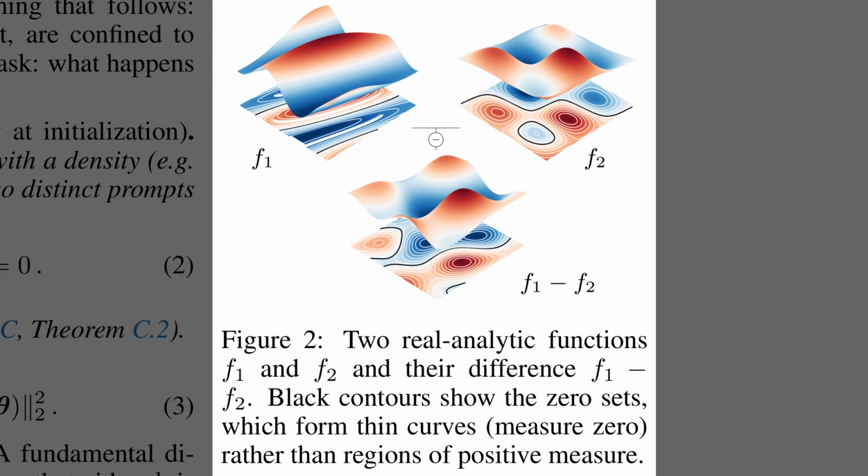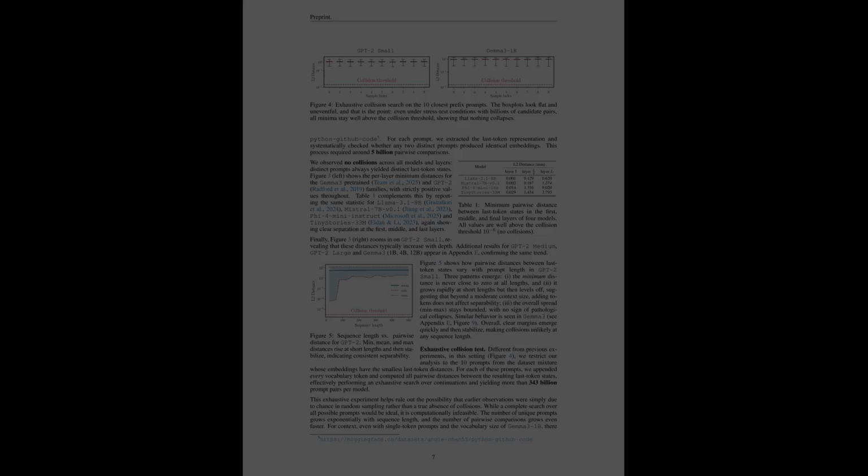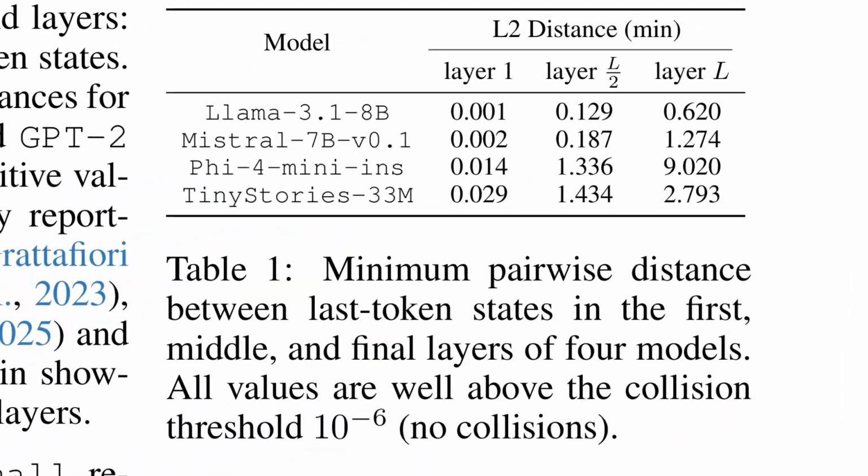Figure 2 illustrates why collisions are rare, because real-analytic functions have zero sets that live on thin curves rather than areas. Left, F1, right, F2, bottom, their difference highlights the zero contour where the value equals 0. Because those contours occupy measure 0, equal outputs occur only on a vanishingly small set of parameters, which supports almost sure injectivity. So figure 2 laid out why collisions should be rare.